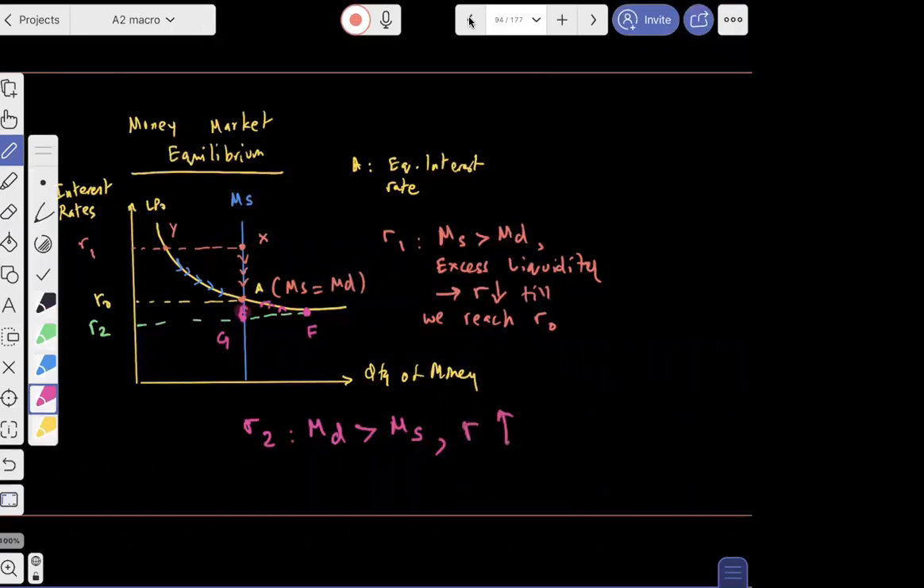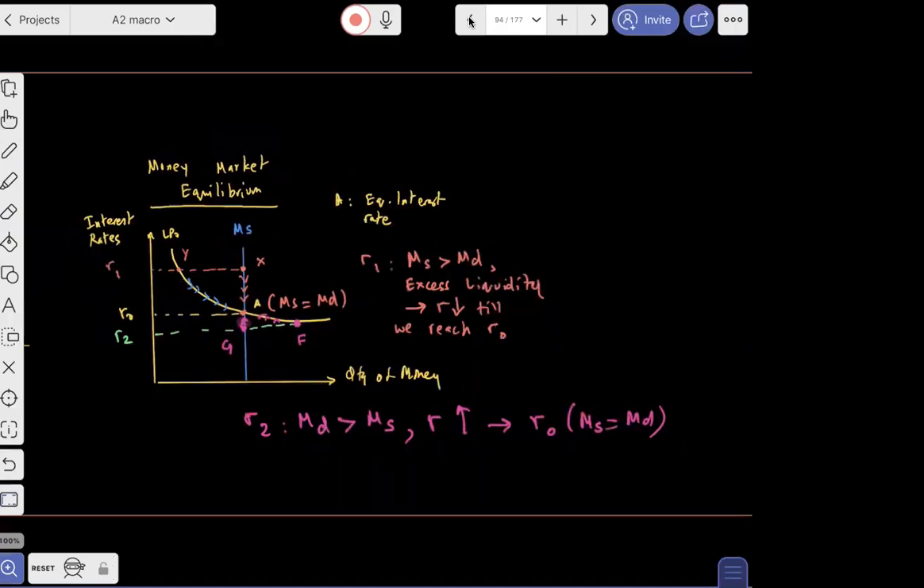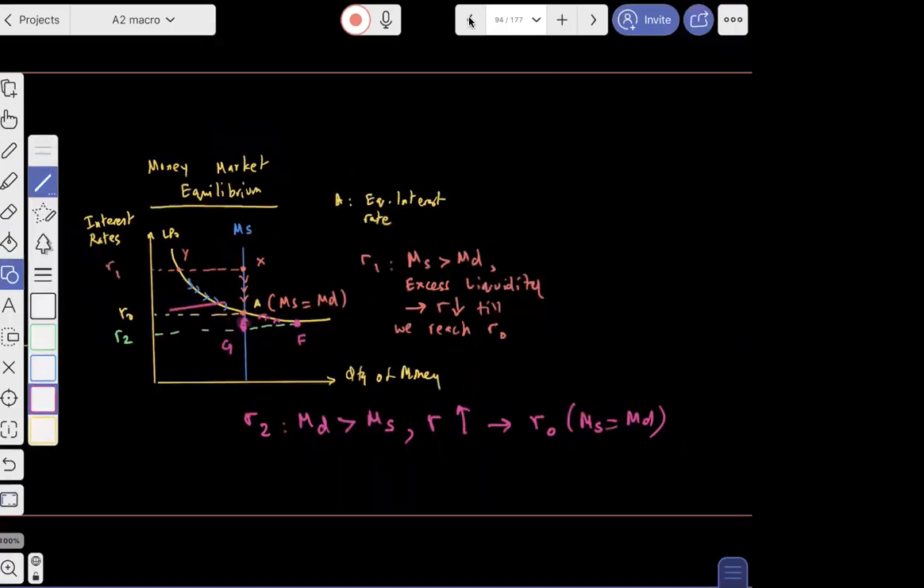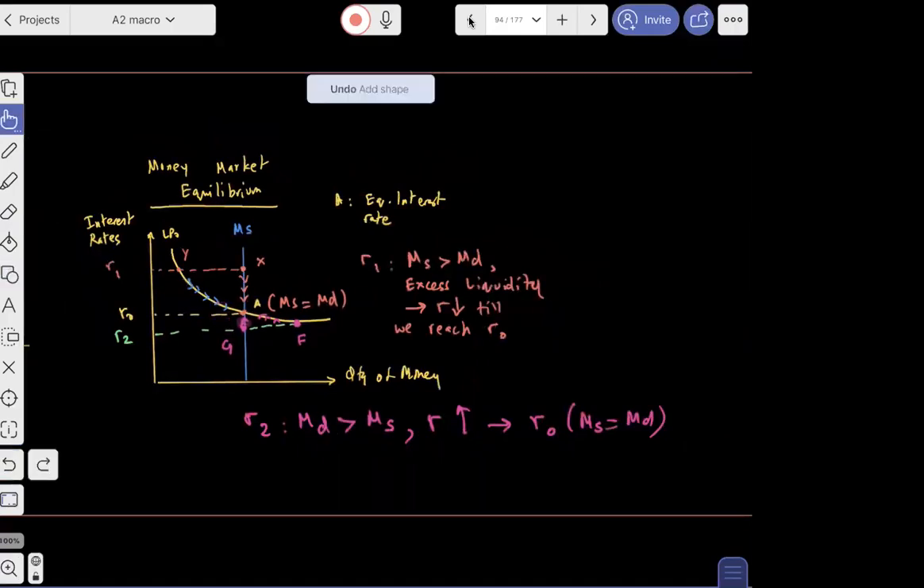Interest rates will go up till we reach R naught, where again ms equals md. So what we say is this, that the equilibrium happens when ms equals md, and if ms is greater than md, then there will be a downward pressure on interest rate because prices will start to fall, and the interest rate will fall till we come